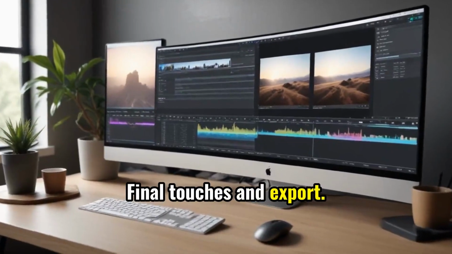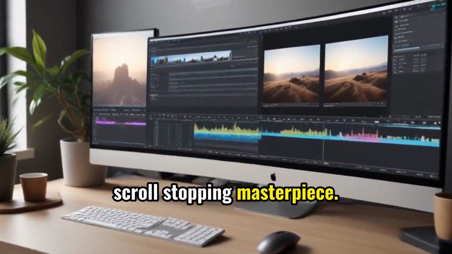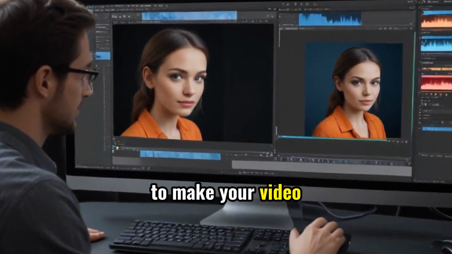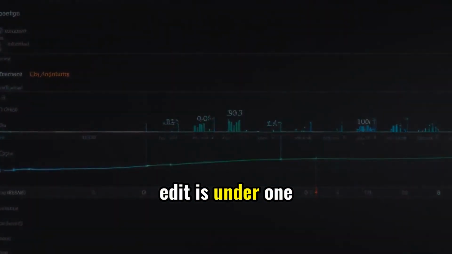Final touches and export. This last step turns your project into a scroll-stopping masterpiece. Start with auto color or manual color correction to make your video stand out and look vibrant. Tweak the speed of clips to keep energy high and ensure your edit is under 1 minute.